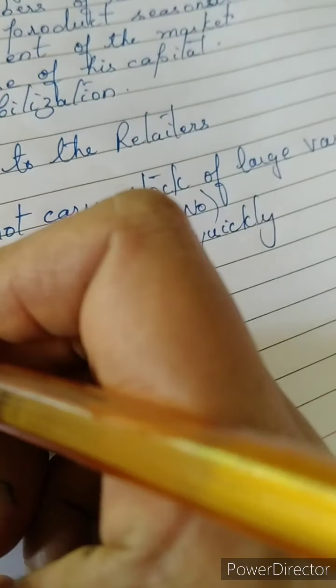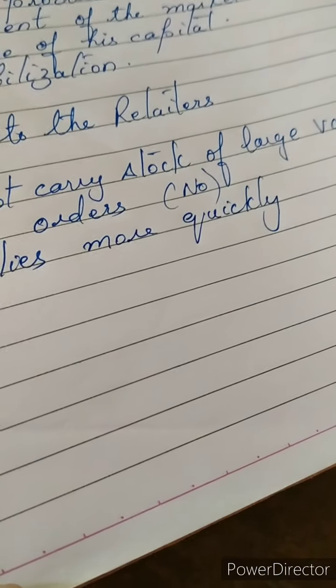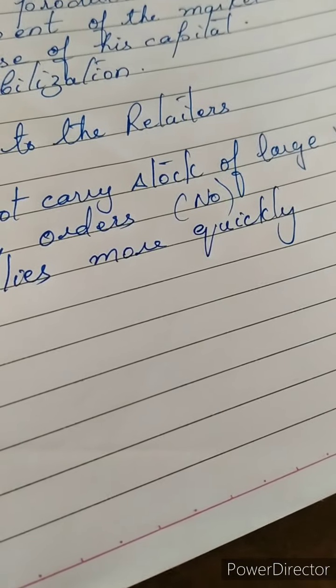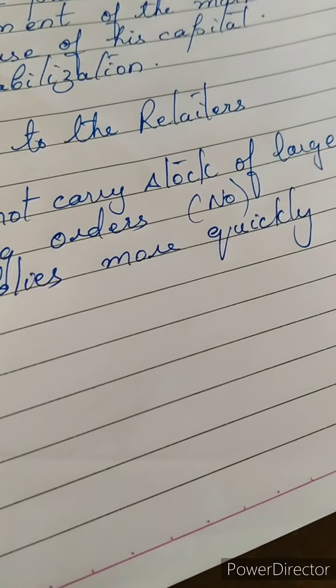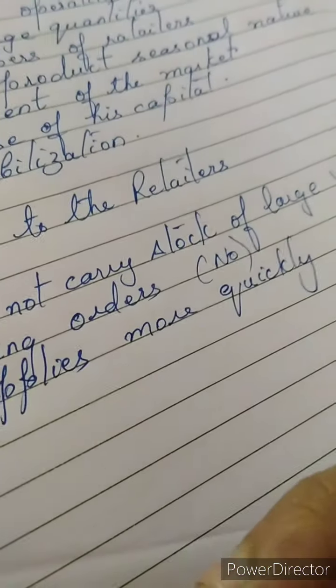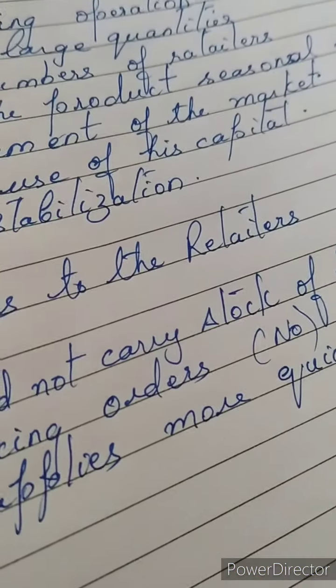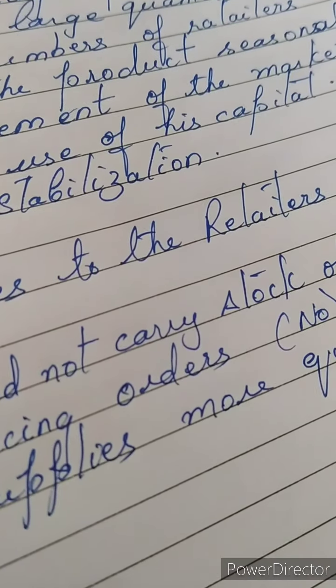So that is why most of the wholesalers are on good terms with their retailers, and likewise the retailers are on good terms with their wholesalers, and vice versa. The next point is, a wholesaler provides a greater opportunity for the retailers to order a number of products.